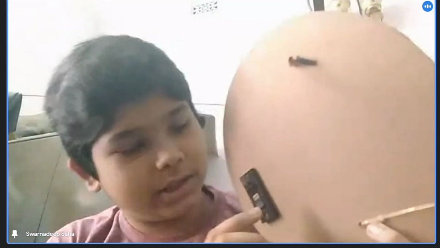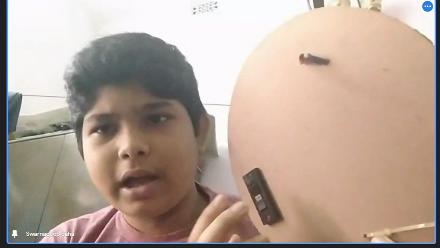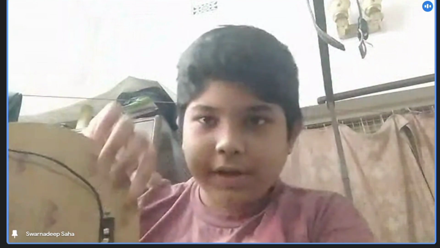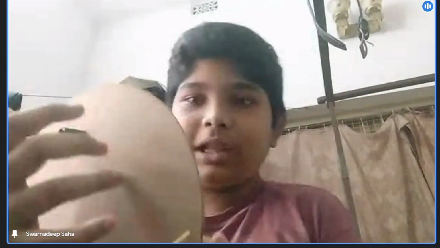Now, how I have made it. Let's see. First of all, I have cut this part of the cardboard and placed the switch. Then, as you can see, I have taken two wires and attached them with a small bulb.